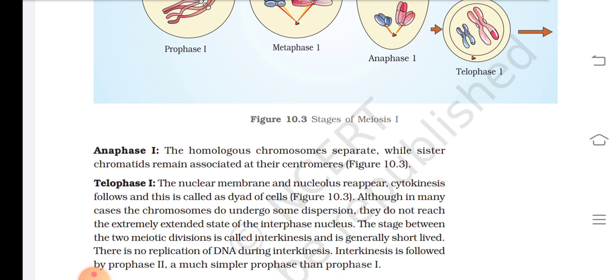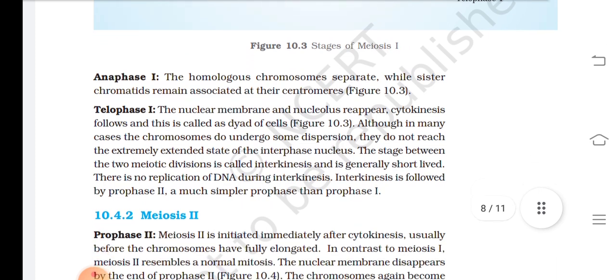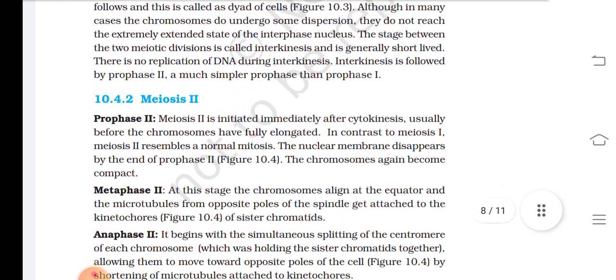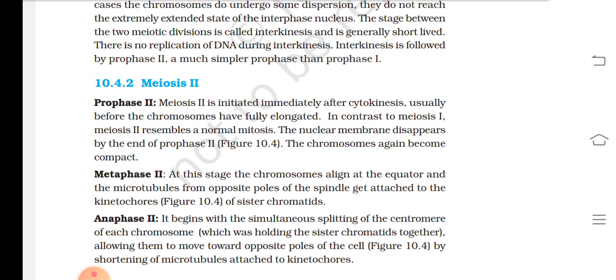There is no replication of DNA during interkinesis. Interkinesis is followed by prophase 2, a much simpler prophase than prophase 1. Meiosis 2 is initiated immediately after cytokinesis, usually before the chromosomes have fully elongated. In contrast to meiosis 1, meiosis 2 resembles a normal mitosis. The nuclear membrane disappears by the end of prophase 2.